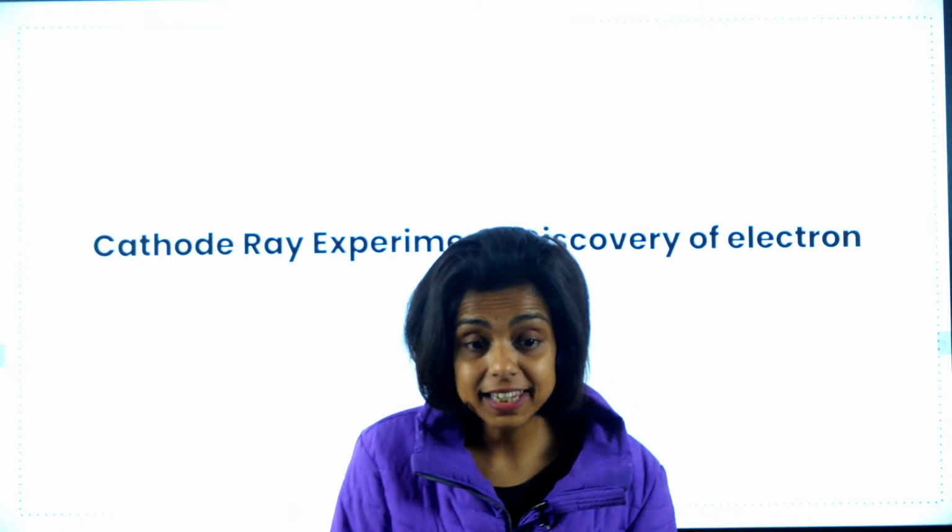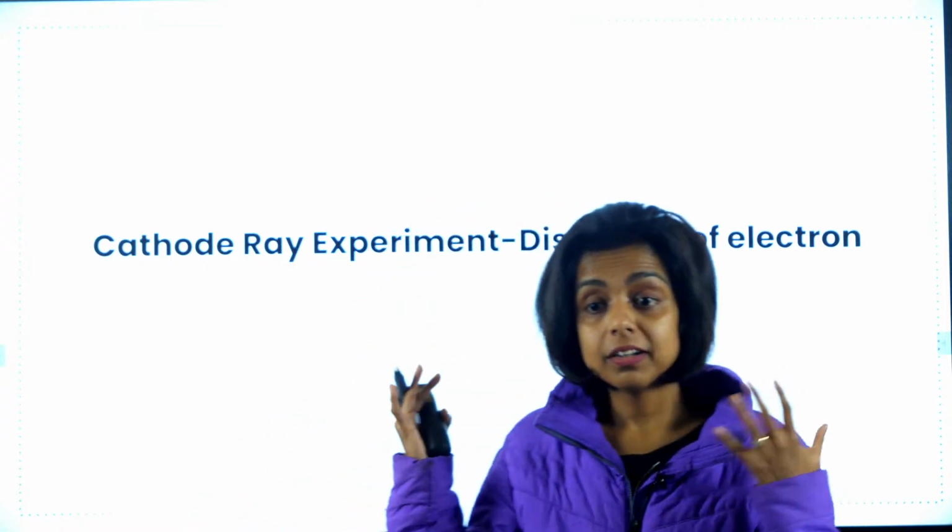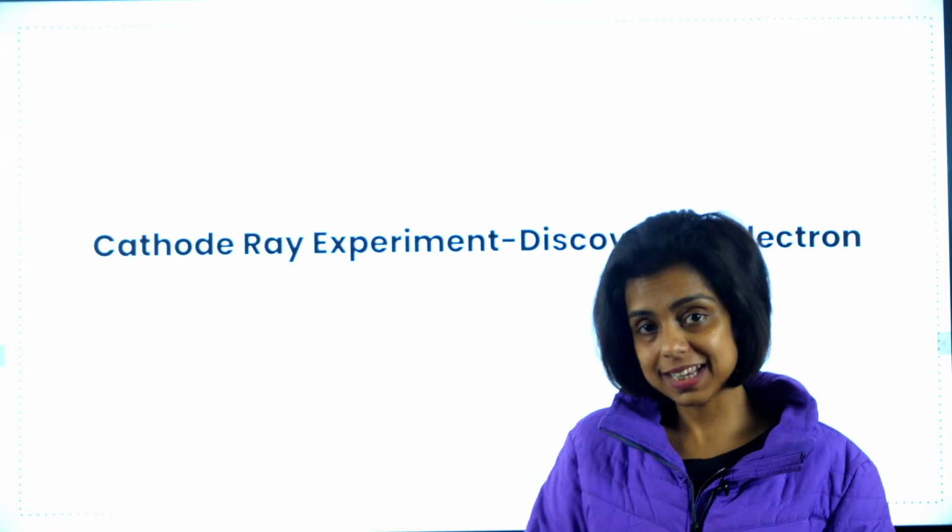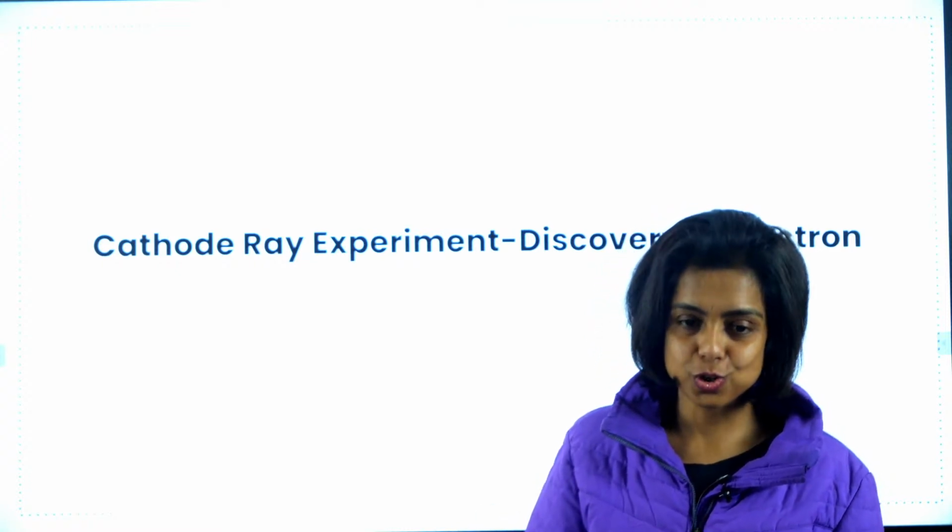So now let us see how the subatomic particles, electron, proton and neutron were discovered.